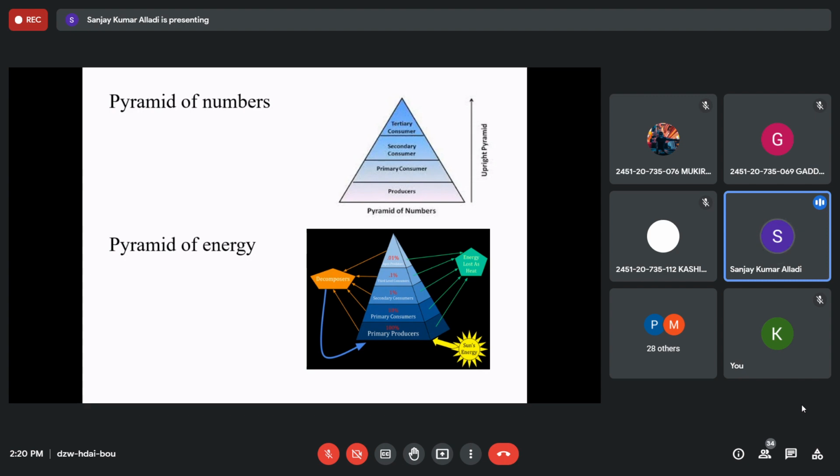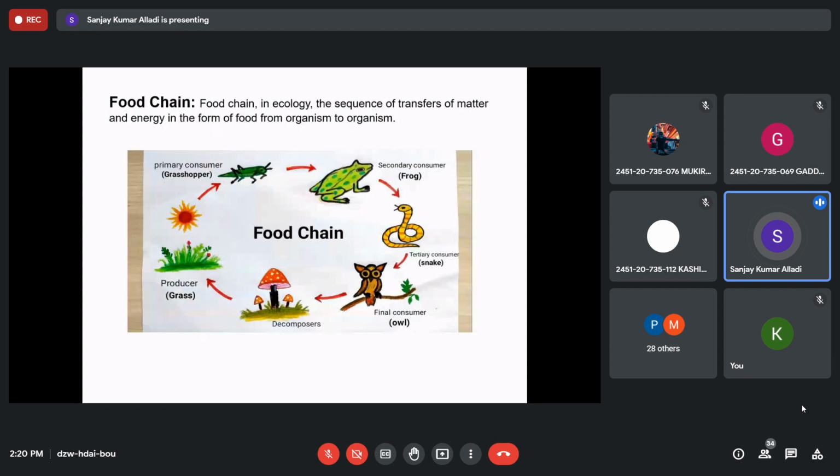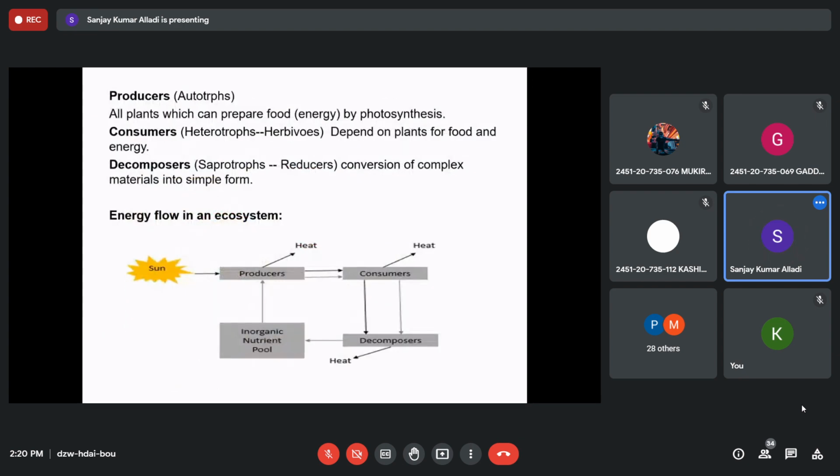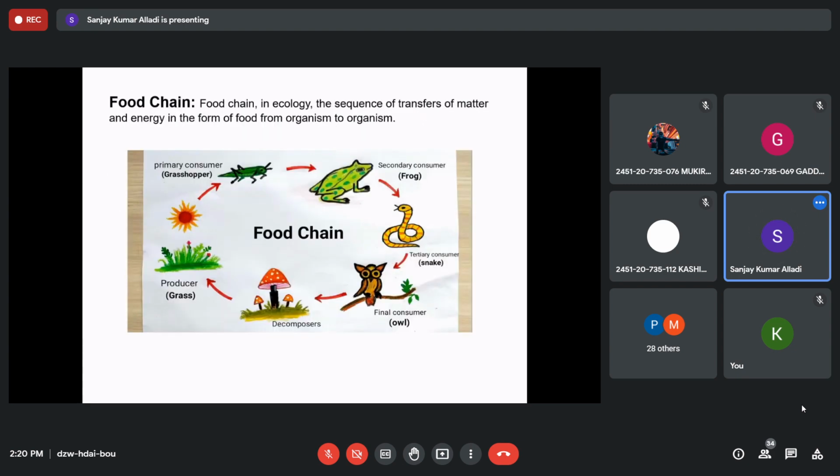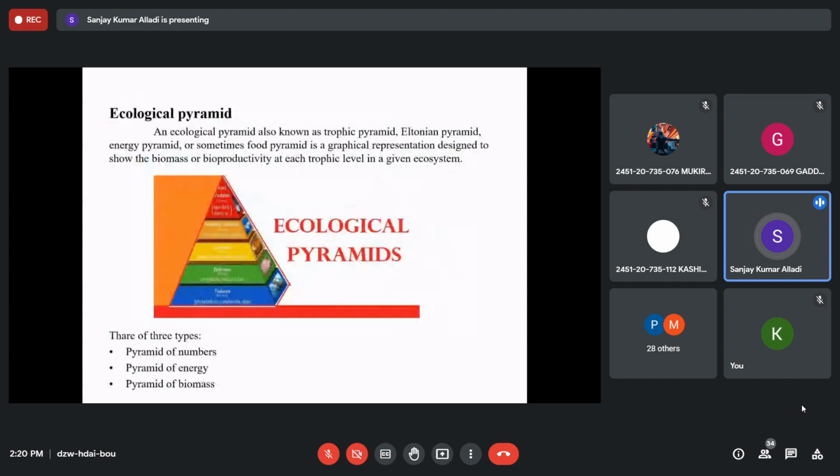So which one will have more energy? Definitely producers. Why? Because we have already discussed in energy resources that it is the energy produced by the producers which is transferred to the consumers. So if they have less energy, how can they pass on more energy? If I have 100 rupees in my account, I can give somebody either 100 or less than 100, but not more than 100, because that is not there in my account. So producers can give only less than what they have, but never more than what they have.